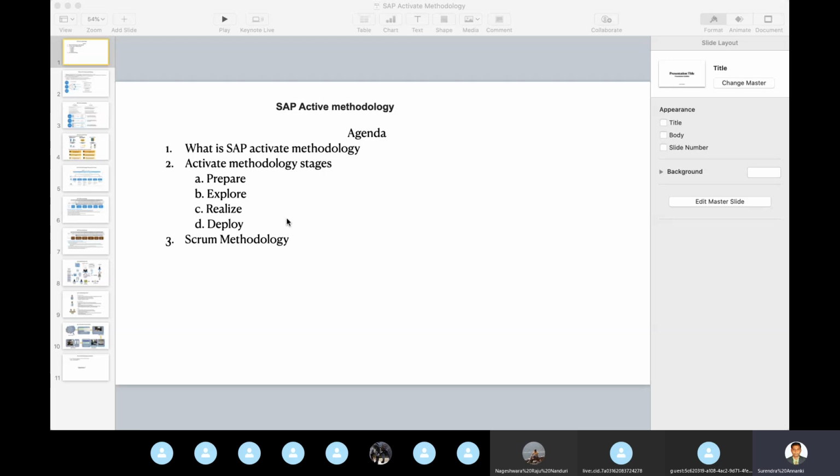We can see the best practices, and what the difference is between S4HANA Cloud Edition and the on-premises edition. That's what this is typically.